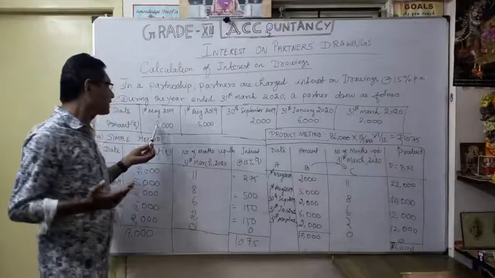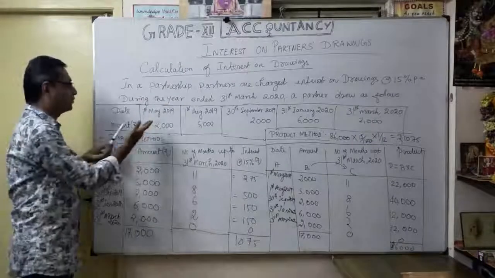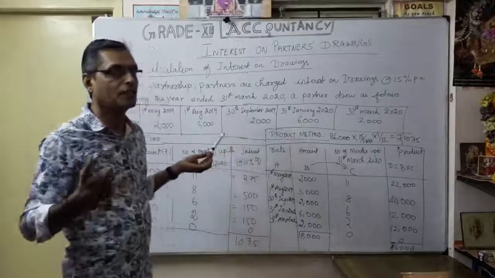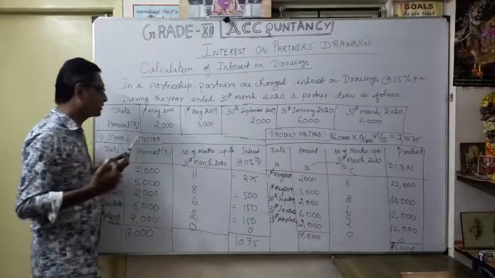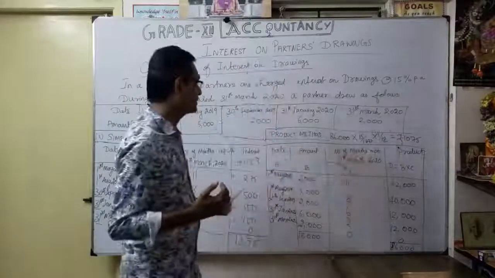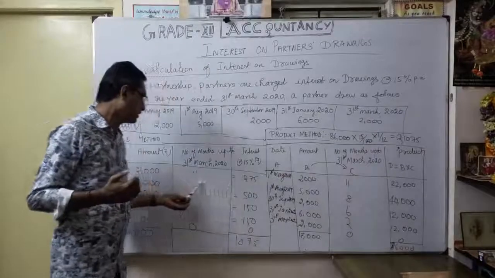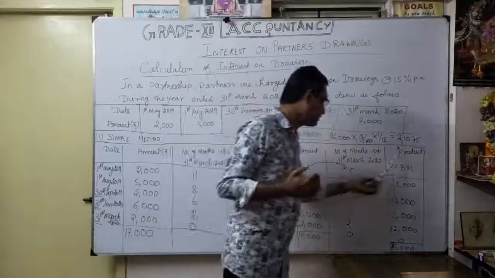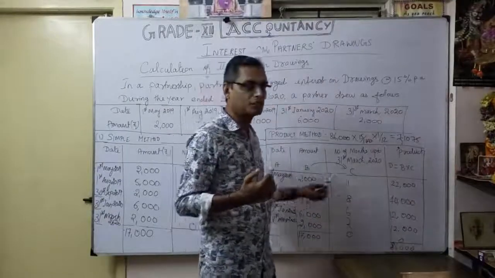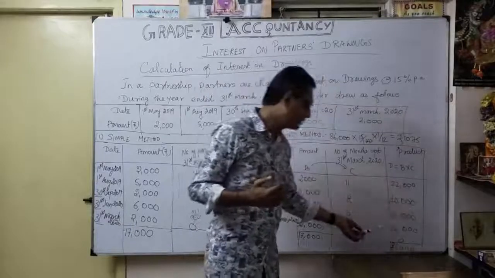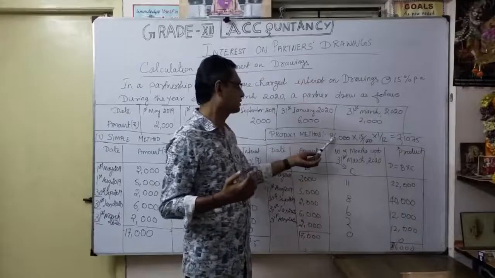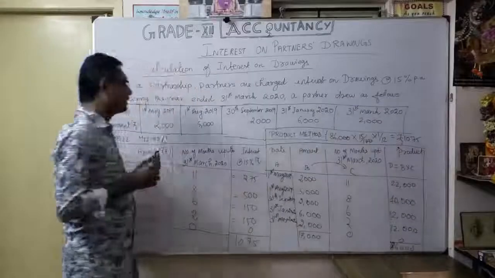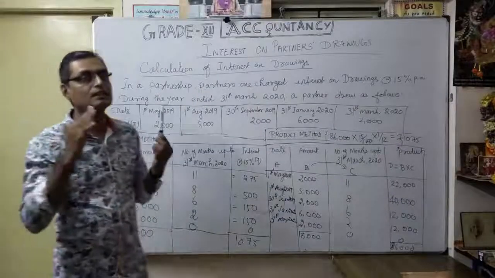Whenever there is an irregular interval or irregular amount, whether the amount is the same or not the same, and in irregular intervals of drawings, we are going to follow the simple method or the product method. So both answers are the same. Only here we are calculating individually. That is very difficult, you have to calculate everything, but here it is very easy. Whatever your drawings into number of months, multiply easily, then total it. So the total amount is 86,000. What is your interest? 1075. So understood? That's the comparison of simple method and product method for irregular intervals of drawings.